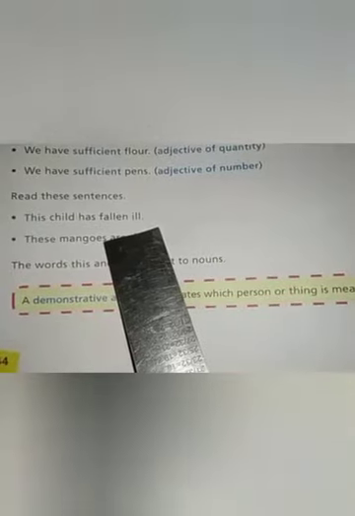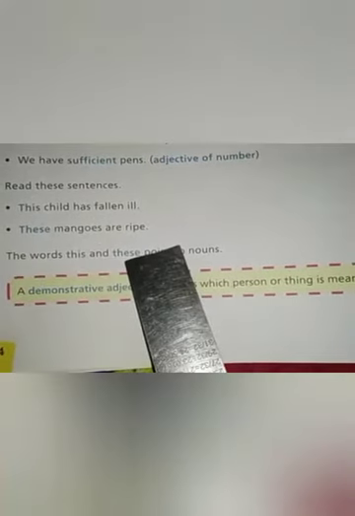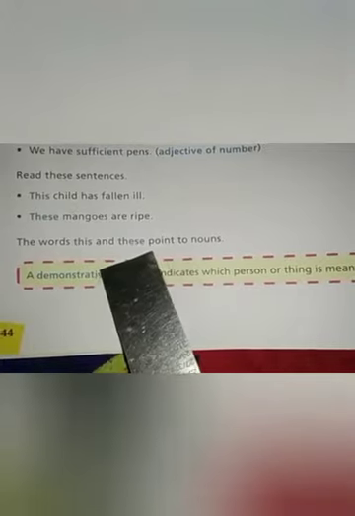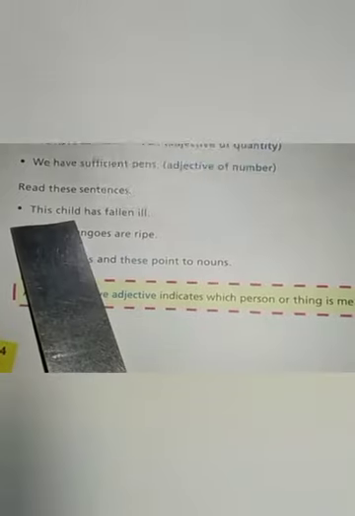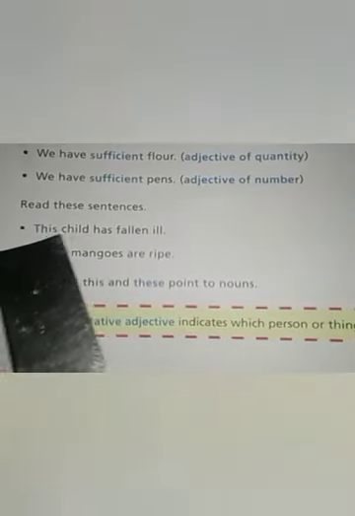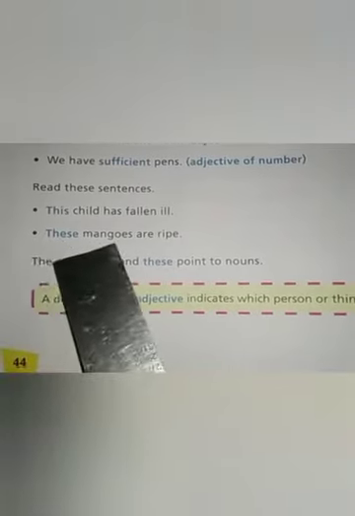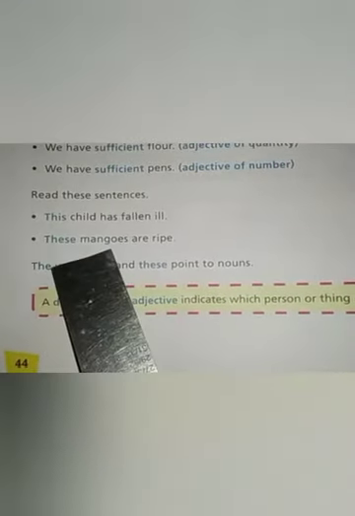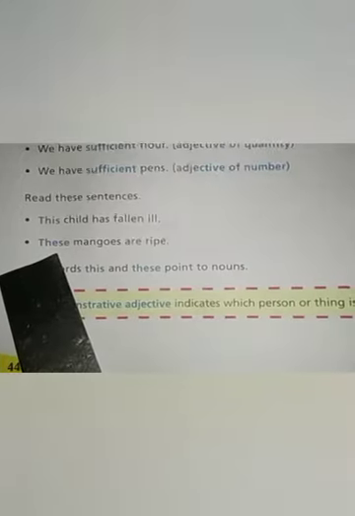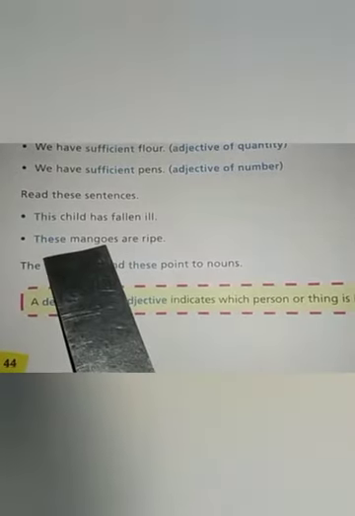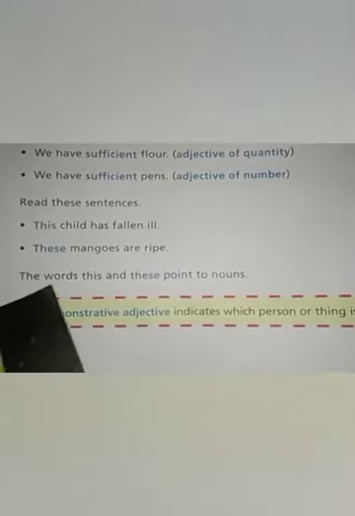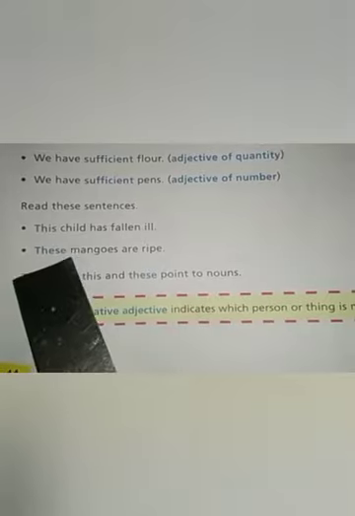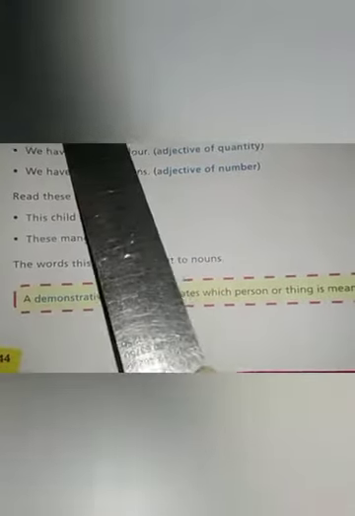This child has fallen ill. These mangoes are ripe. The words this and these point to nouns. Look at it. This child. Child is a noun, so the word this is pointing to the child, right? These mangoes. Mangoes are also a noun, so the word these is denoting the noun mangoes. The word this is denoting the noun child. So the words this and these are pointing to nouns. Okay, this child, these mangoes, so these are pointing.